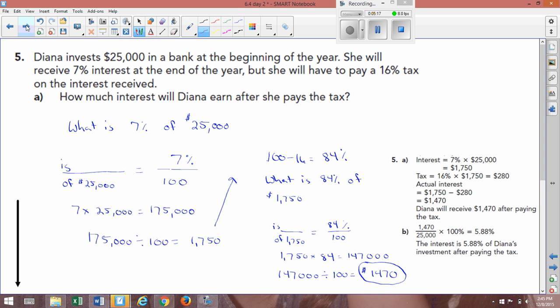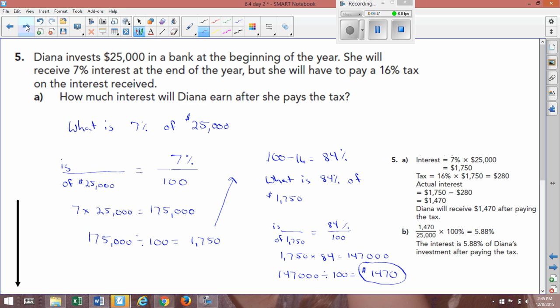Diana deposits $25,000 in a bank at the beginning of the year. She will receive 7% interest at the end of the year, but she'll have to pay a 16% tax on the interest received. How much interest will Diana earn after she pays the tax? Okay, this is multi-step.